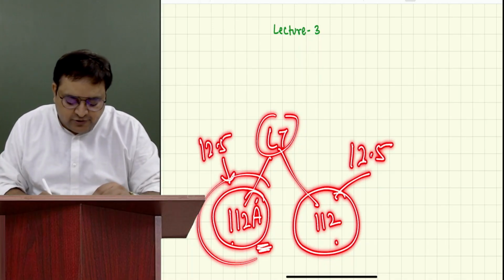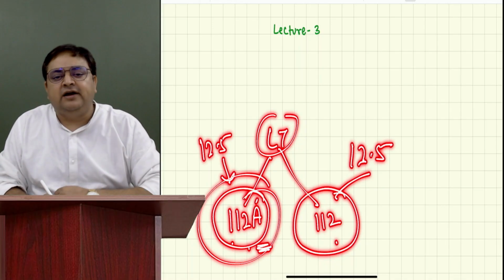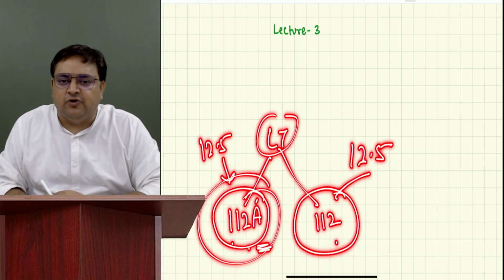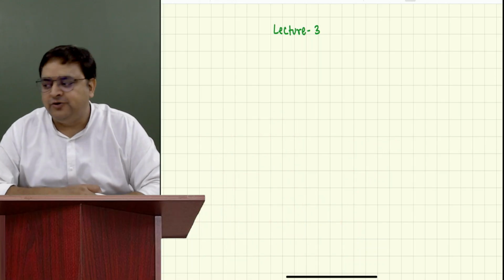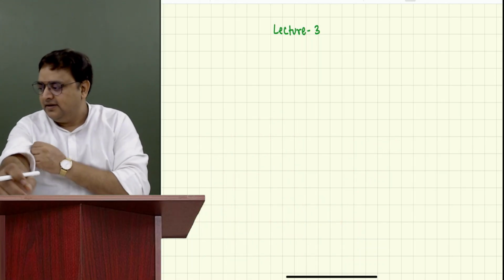But yes, in 112A, we have an advantage that the first 1,25,000 is not taxed. That is exempt. Everybody is okay with 112 and 112A? Yes, sir. Okay.